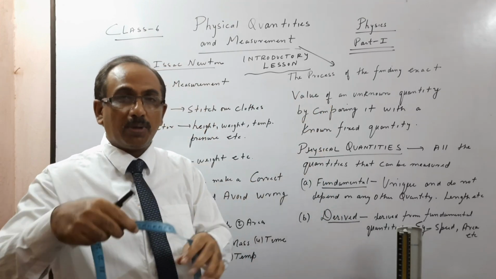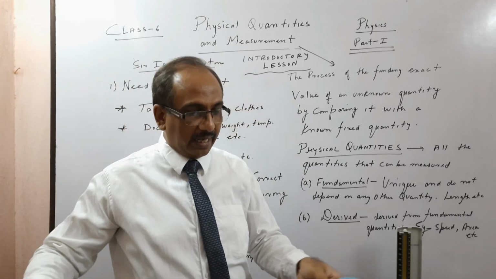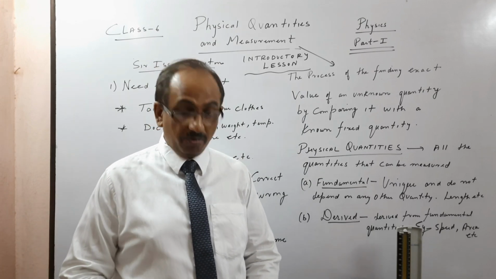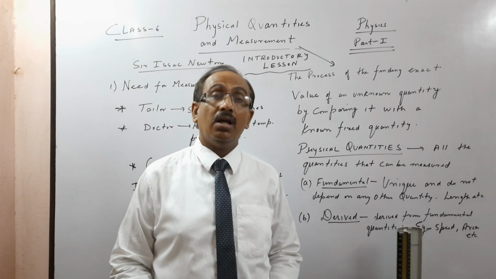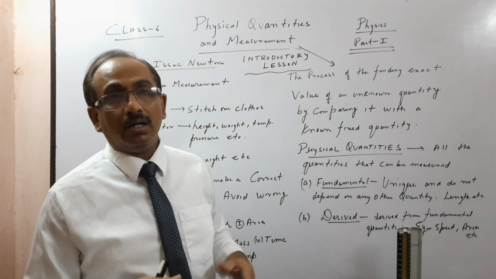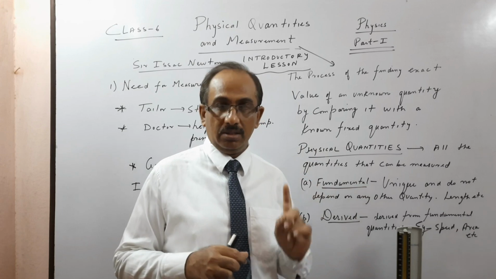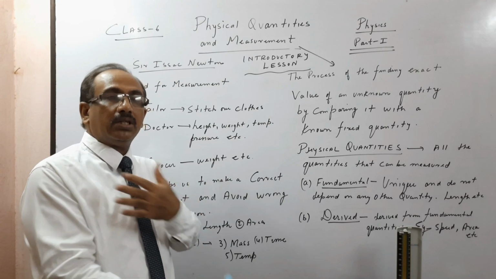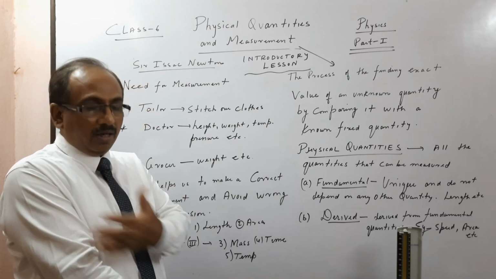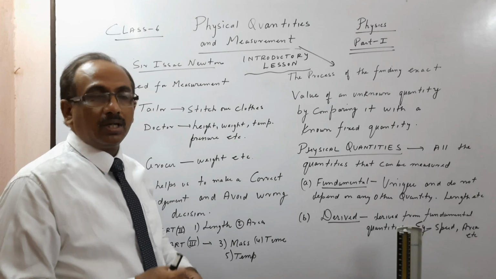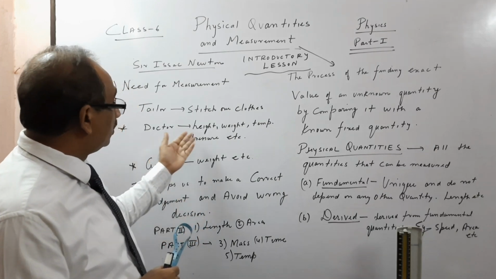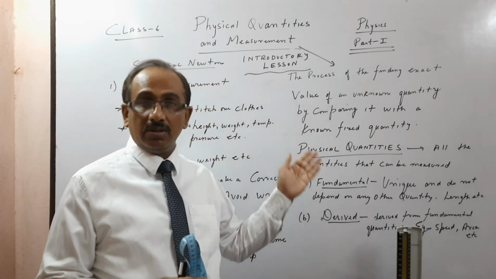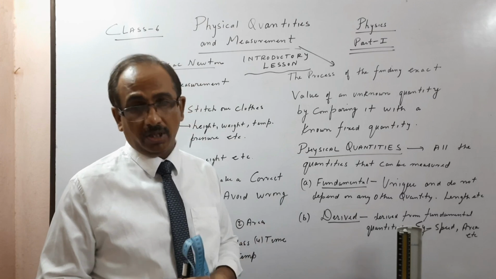Since it is plastic and all, it can be curved, so you can take the measurement of your waist. How we measure this we will see in the part where we learn how to measure the length of a curved body, like our waist. So this is what a tailor uses for measuring how long the shirt will be. Generally they use this. Then the doctor uses it for height, to find height and weight. We have a weight machine also at home, and we monitor our weight.